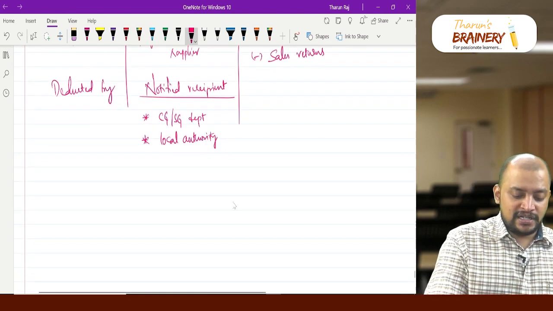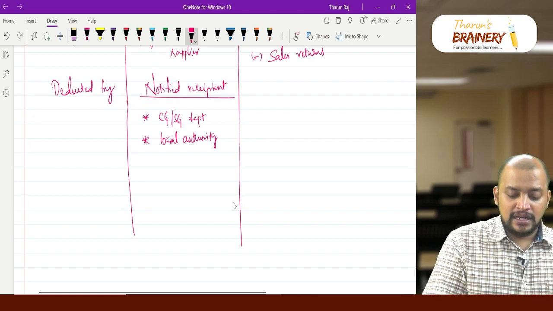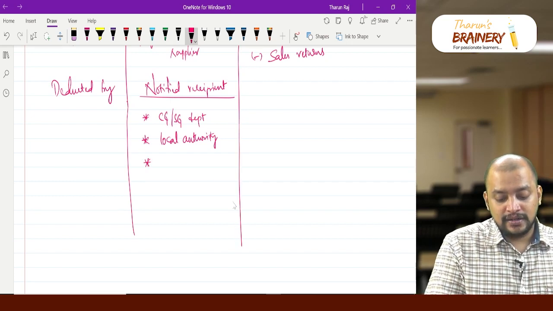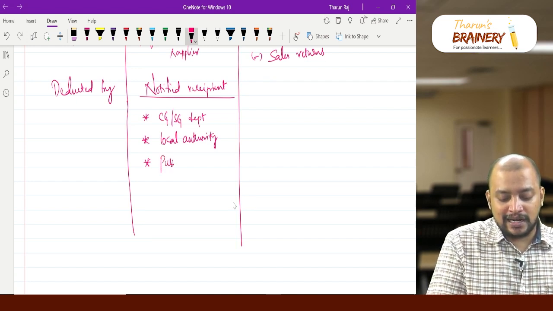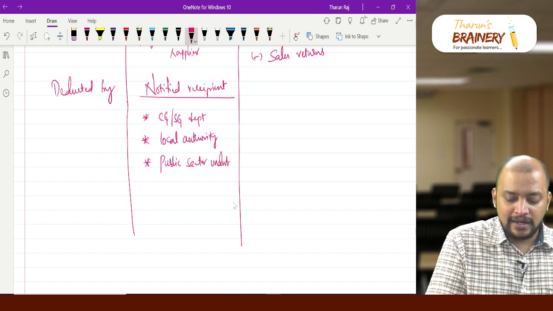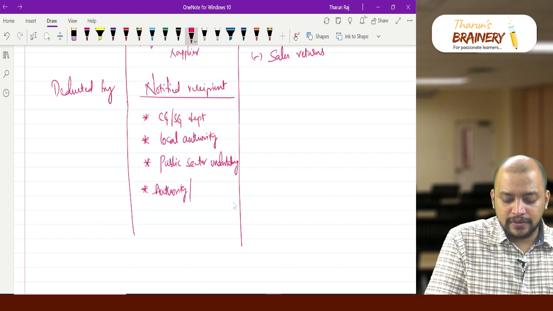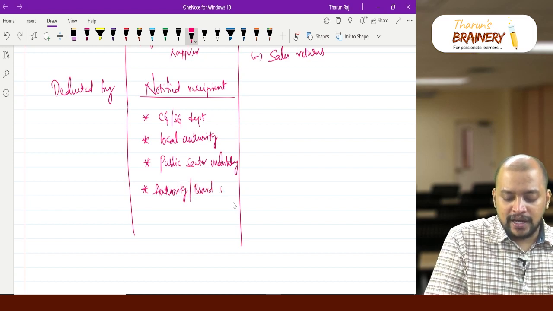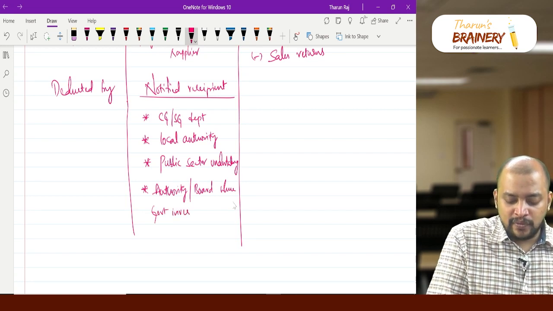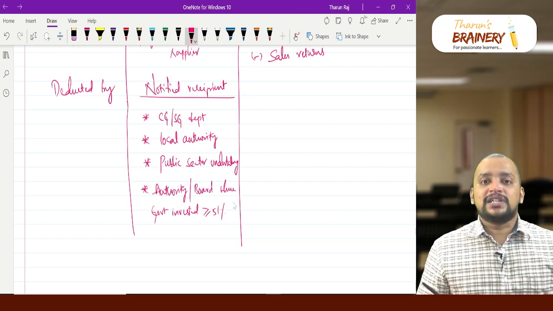Central or state government department, local authority, then PSU, public sector undertaking, then authority or board where government has invested greater than or equal to 51% in equity.